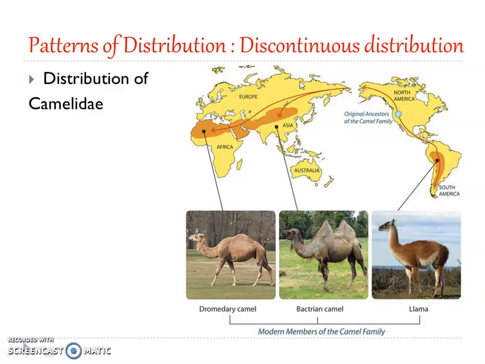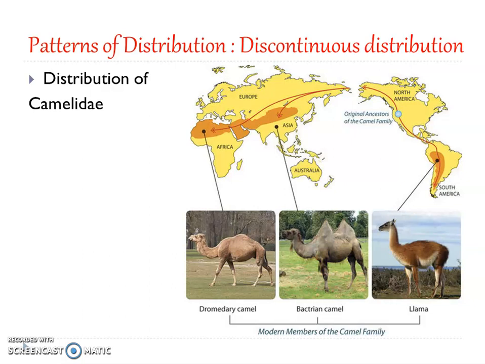These various factors could be different types of barriers. For example, the Isthmus of Panama is thought to have isolated the South American forms, and the Mediterranean Sea would have isolated the African fauna. So the African fauna and the South American fauna got isolated because of the submergence of the Isthmus of Panama. Once isolated, they started evolving along their own lines, giving modern camels found in Asia and Africa, and the llamas in South America. The fossil record of other animals such as tapirs and horses shows similar ancestral location, migration, and evolution.